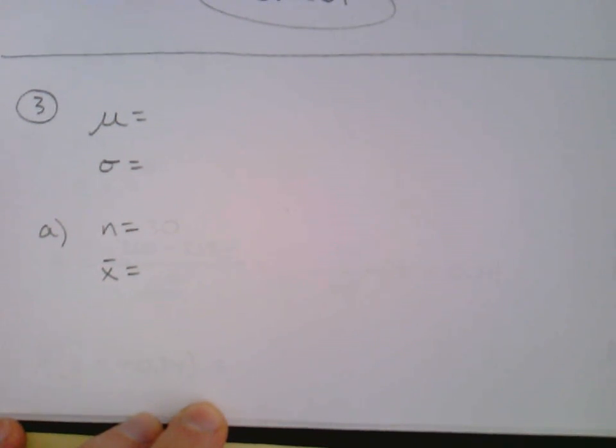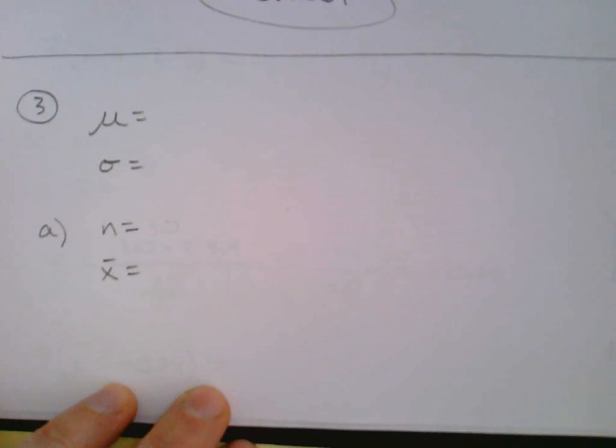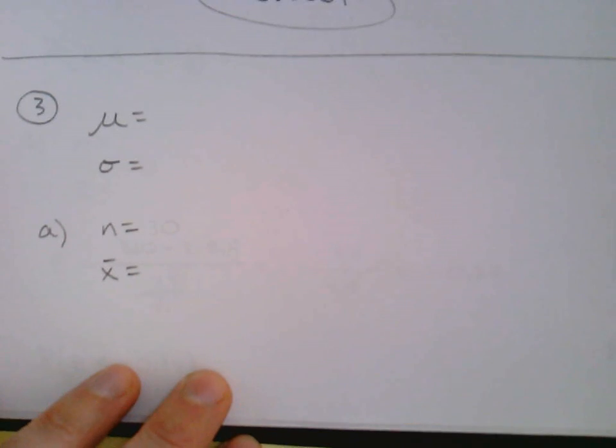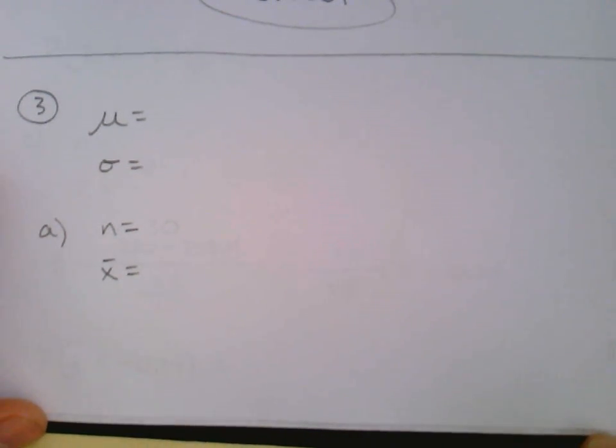So the standard deviation is 25 pounds, and also here the distribution is normal. So we're not stuck with the limitation of 30 for our sample size. Although if you keep reading in part A, a sample of 30 individuals is selected. Well, okay, so we still got that sample of 30. Find the probability that the mean of the sample will be less than 210 pounds per year. The mean of the sample less than 210 pounds.